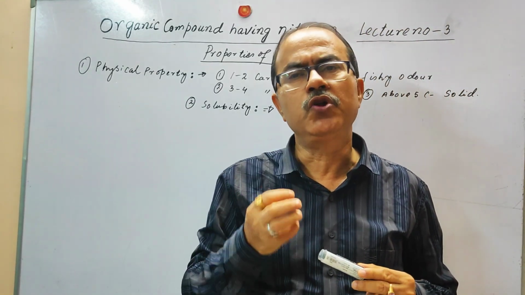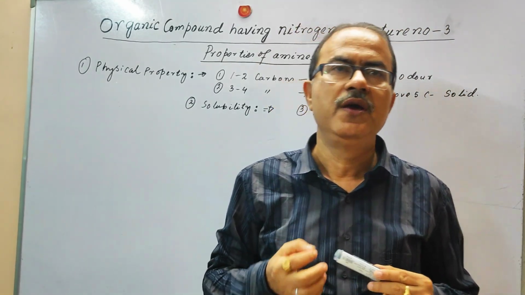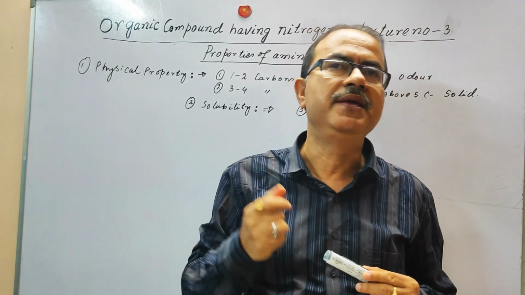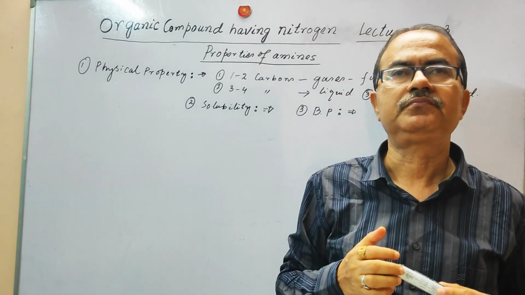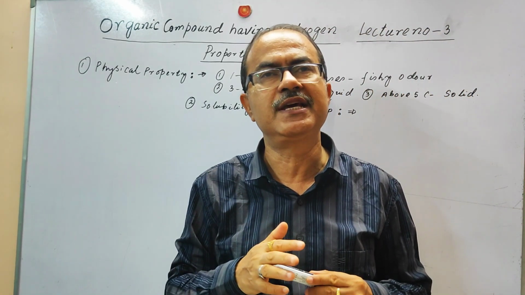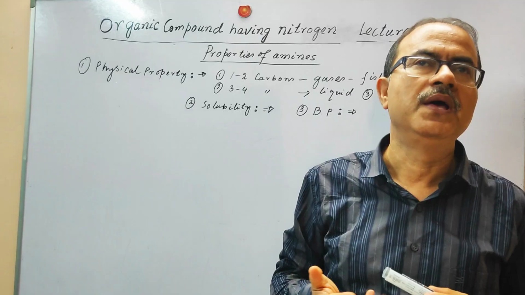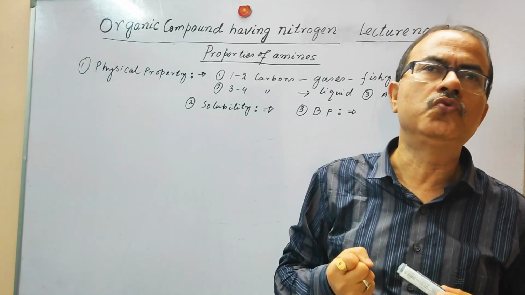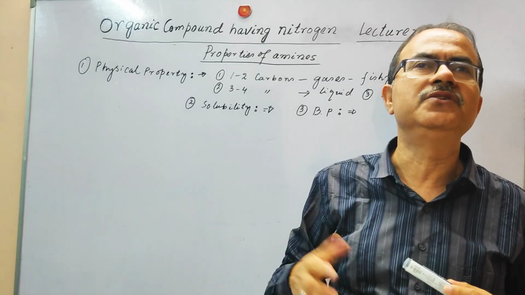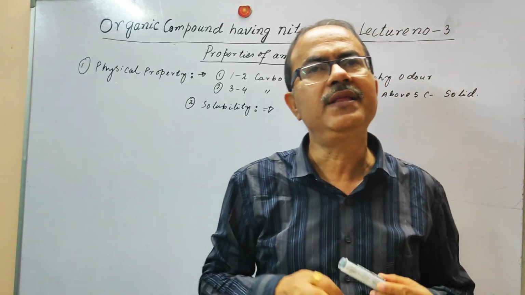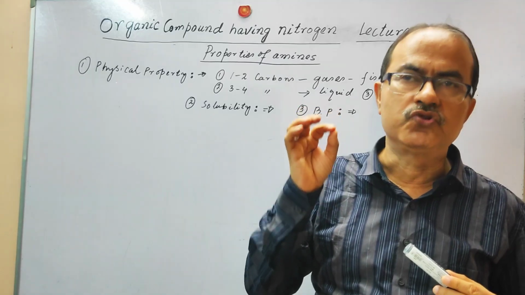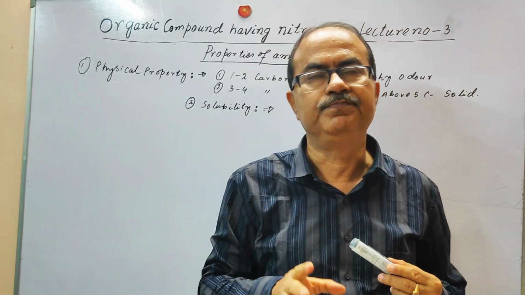Because the intermolecular hydrogen bond between the amine molecules is not as strong as we observe in carboxylic acid or in alcohol. That is why the intermolecular association is less and it requires less energy to boil it. So the boiling point of the amine is less than that of carboxylic acid or alcohol.